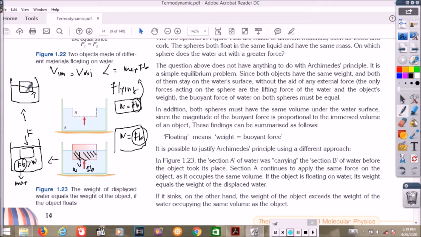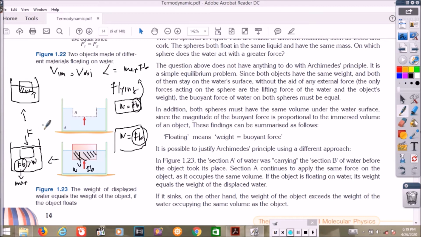Here the object floats because the weight equals the Fb, but it is not the maximum Fb, but the Fb for a part of the volume. If you push it like that, the Fb is maximum.